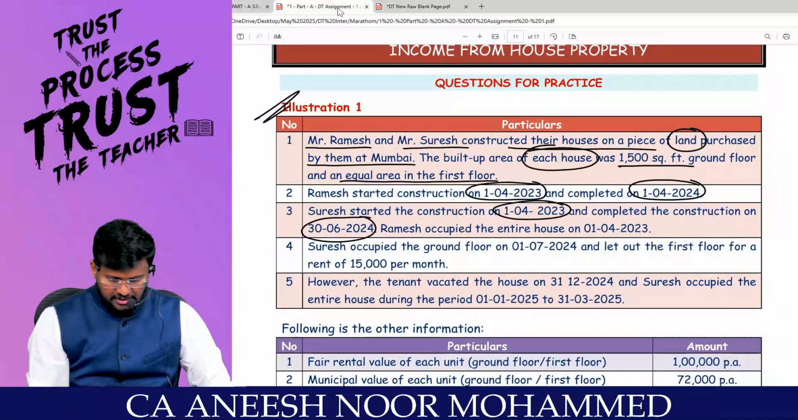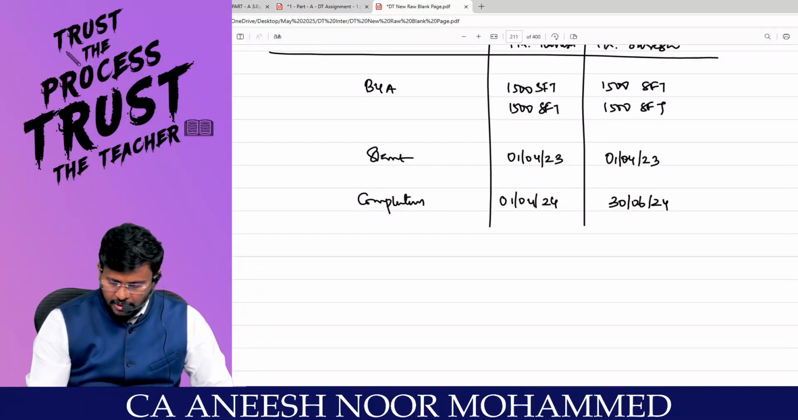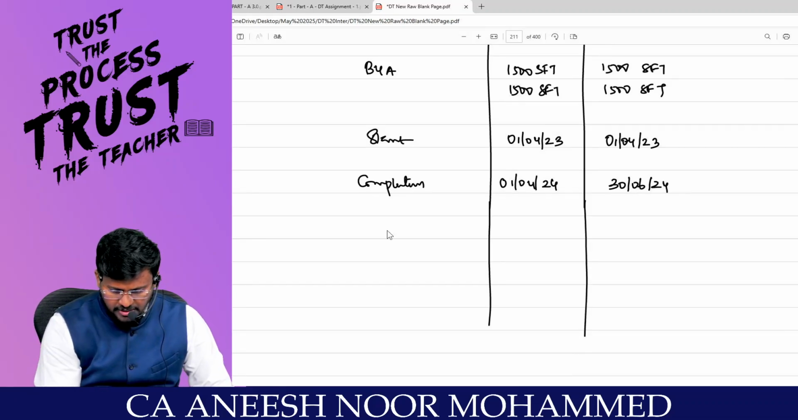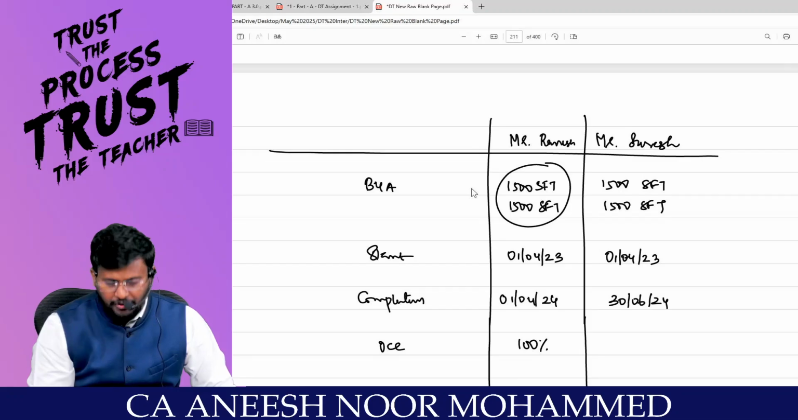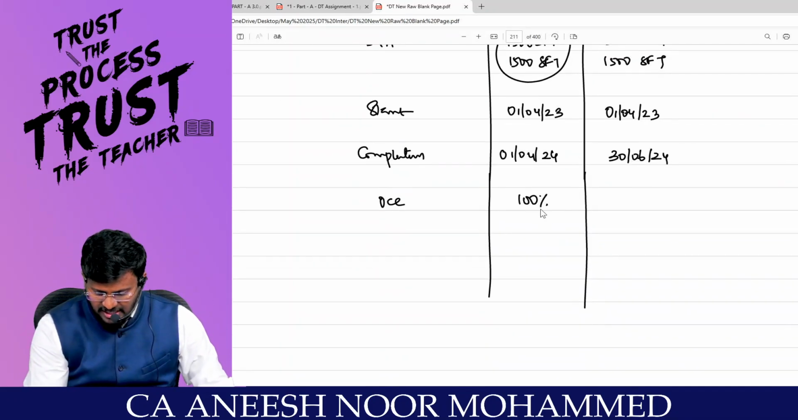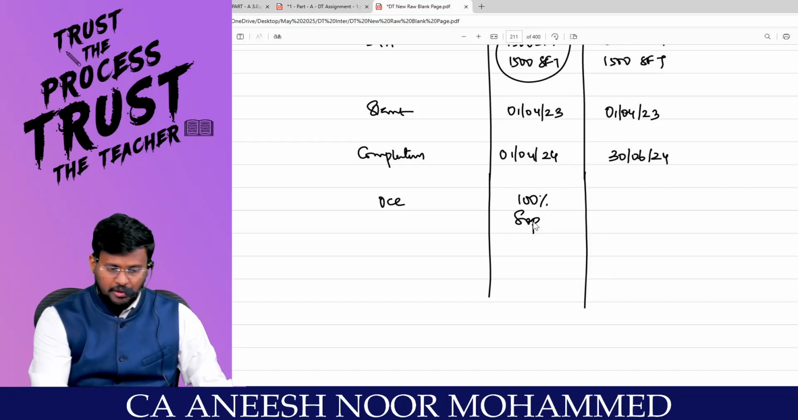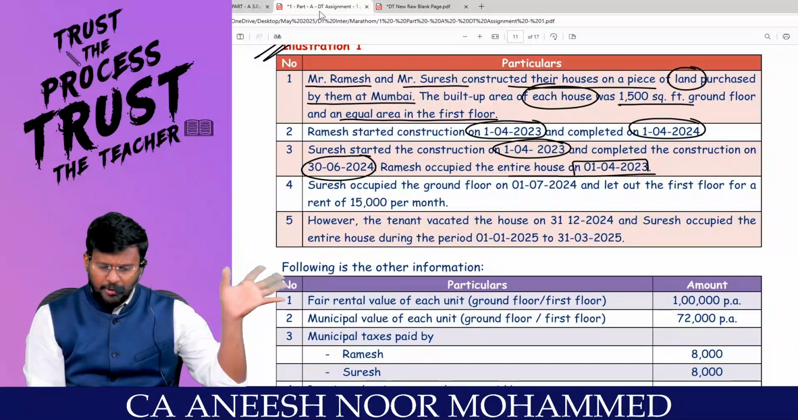Okay, fine, fantastic, sir. Ramesh occupied the entire house on 1/4/2023, right? So occupation is 100%. Here Ramesh 100% occupied both the 1500 SFT ground floor and 1500 SFT first floor. That means this is a 100% self-occupied property. Comfortable? So treat it as one property.